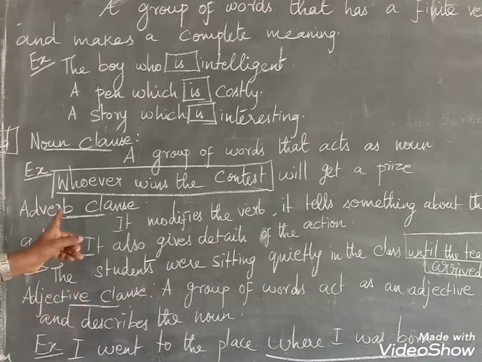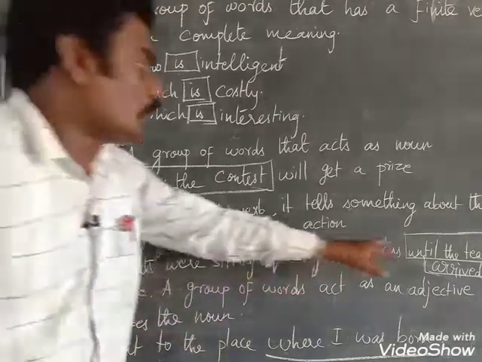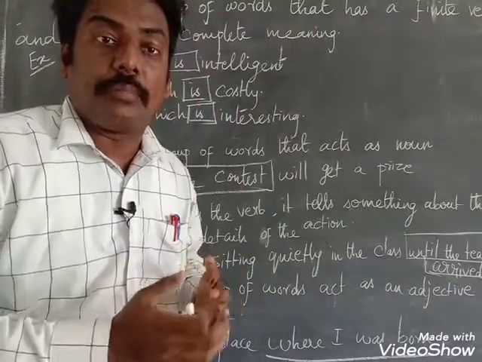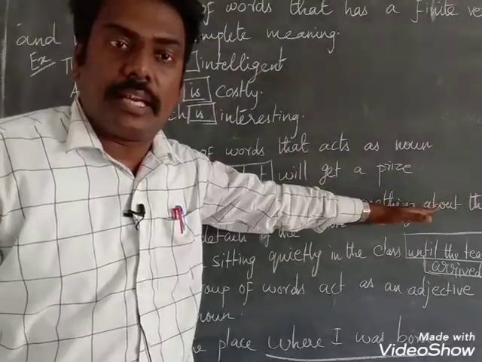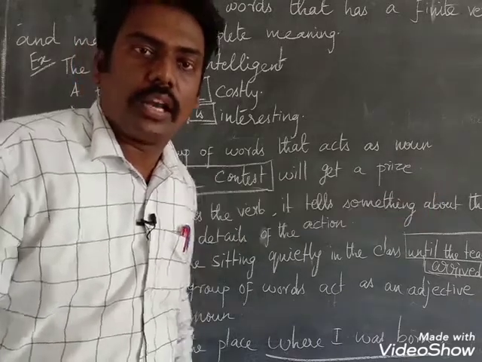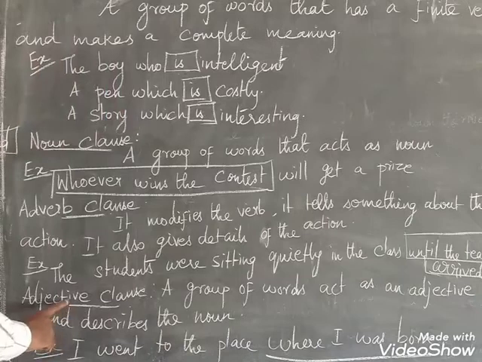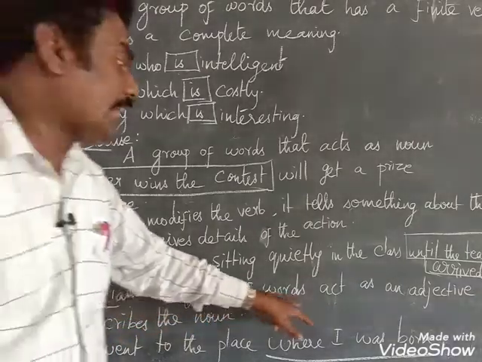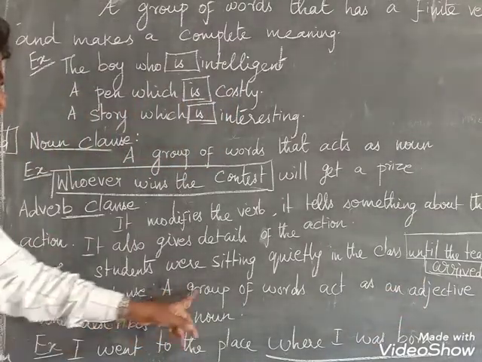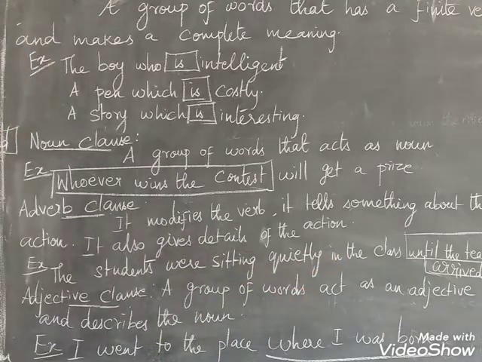So it's an adverb clause. It shows here time. Until means until the teacher arrived. That means it indicates the time of the teacher's arrival. Next one is adjective clause. A group of words acts as an adjective and describes the noun.